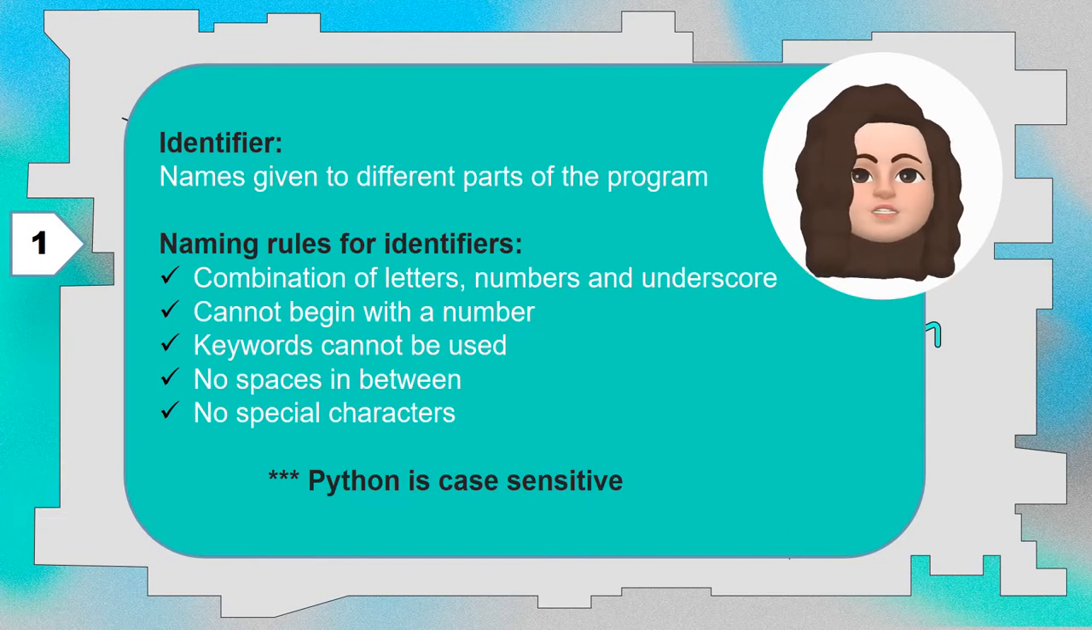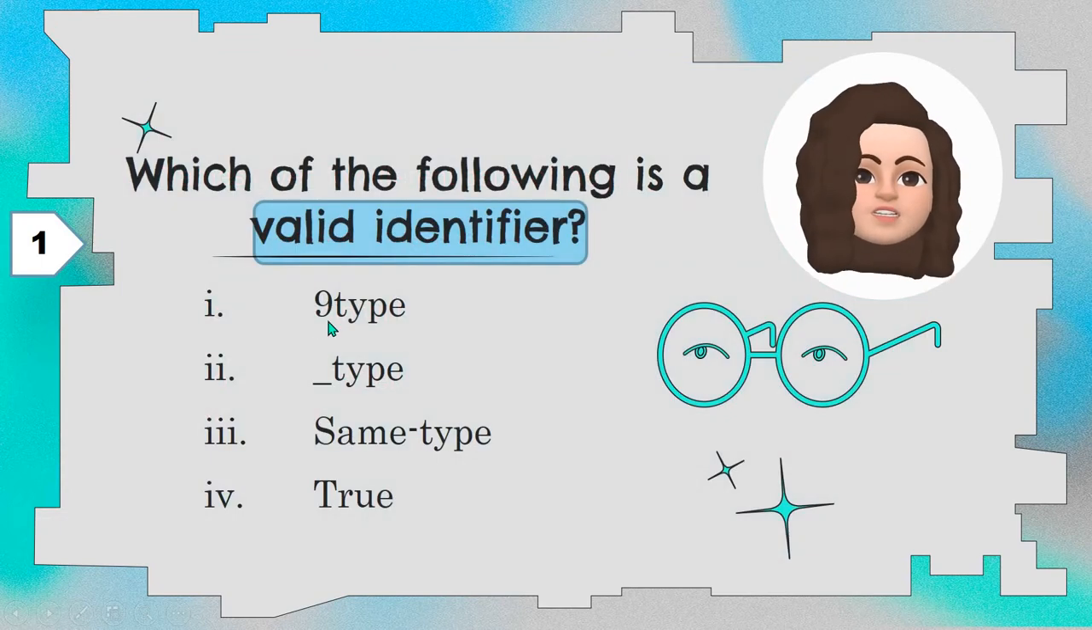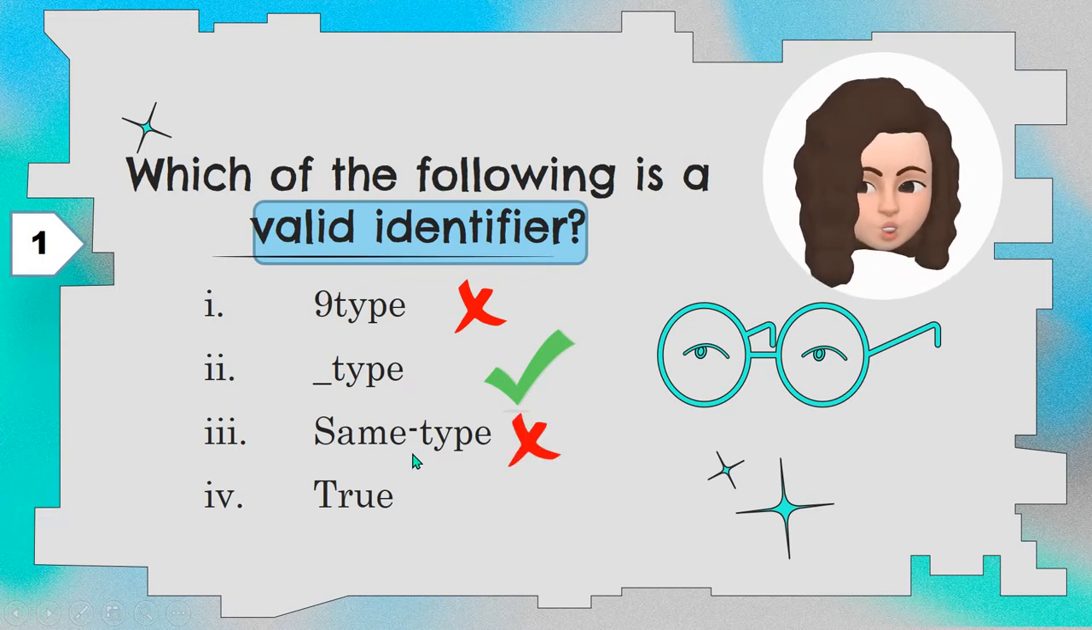Now let's see the first option, 9type. Identifiers cannot begin with a number. Here it is beginning with a number, hence it is an invalid identifier. Second option, _type. Underscore is a special character, but an identifier can use underscore, and it can begin with underscore. So this is the correct option, right? Now same-type. Hyphen is a special character which cannot be used, hence it is a wrong option.